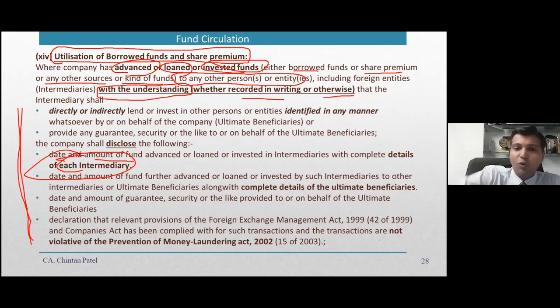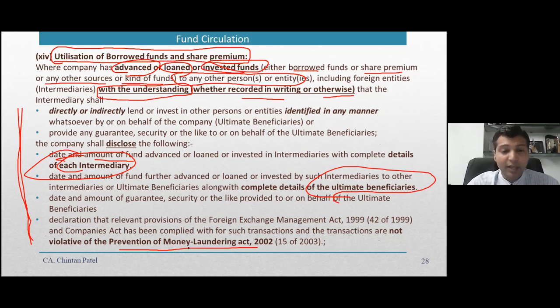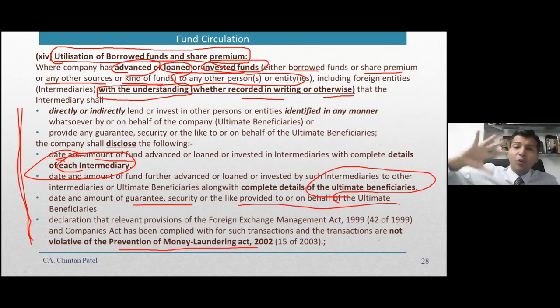and all intermediaries to be provided with the details of ultimate beneficiaries, and then also to disclose one more thing, that whether it is compliance with the prevention of money laundering or not. Plus, same way for guarantee, securities or other things for ultimate beneficiary. So this is what it says, that the fund has been given to someone with the understanding that this fund will be given to somebody else. So these cases need to be captured here as part of this disclosure requirements.